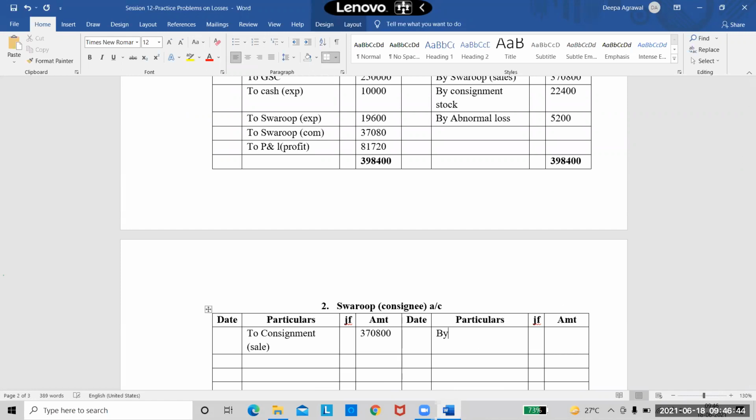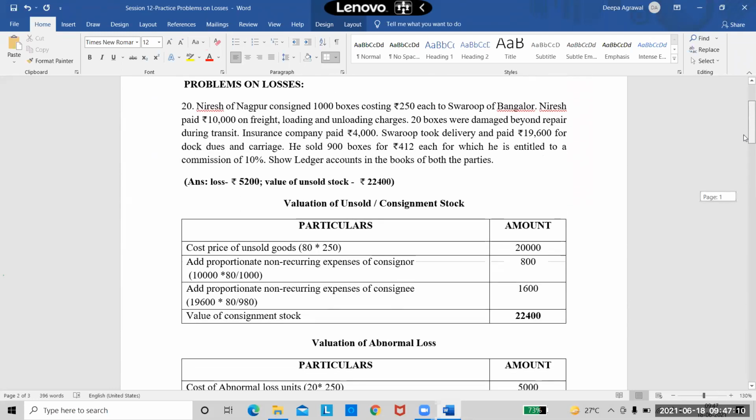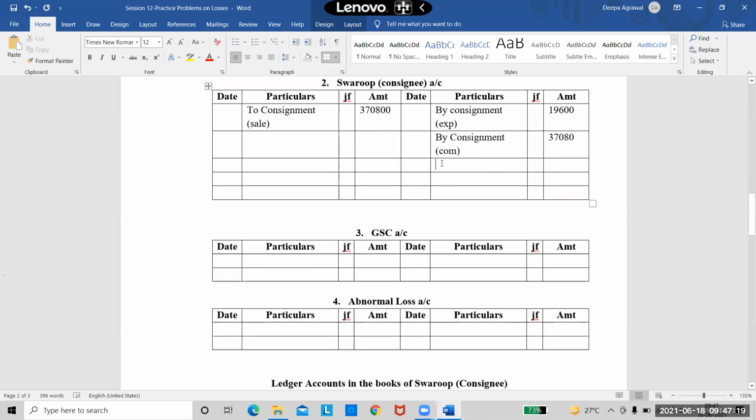We do not have advance, so I'm directly starting with expenses. So by consignment in brackets expenses. Expenses are 19,600. And then the commission. So once again, I'll write by consignment in brackets commission. Commission is 37,080. That's it. We do not have any other entry in the consignees account. And did he tell us how he is paying the balance? No, nothing is given to us. So we can just write balance carried down and close the problem. Right? So I will write here as by balance carried down. Tell me the balance amount left over.